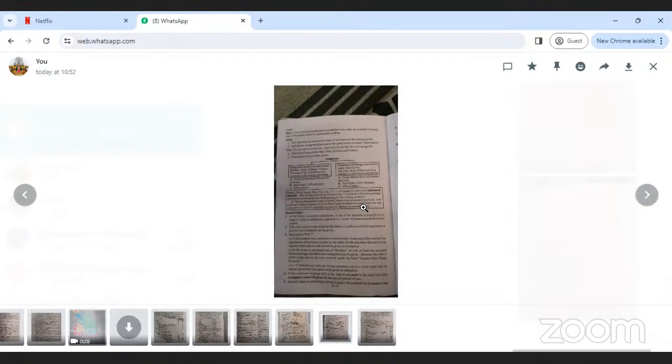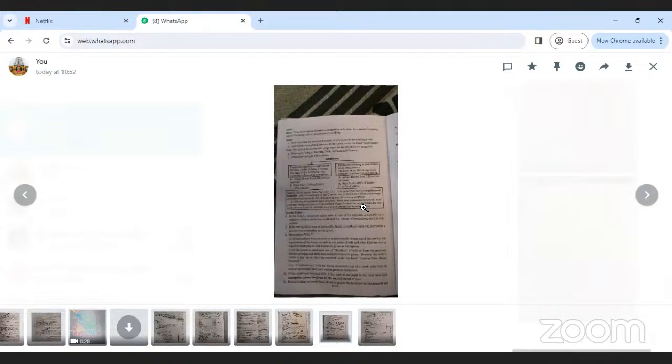Who told you it changed? The University, Ambedkar University.